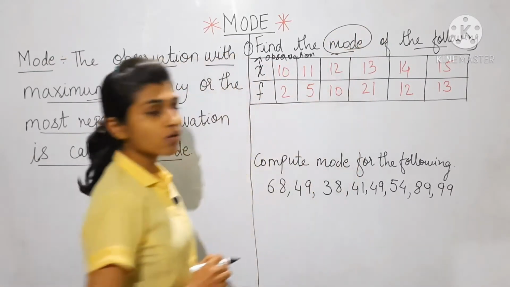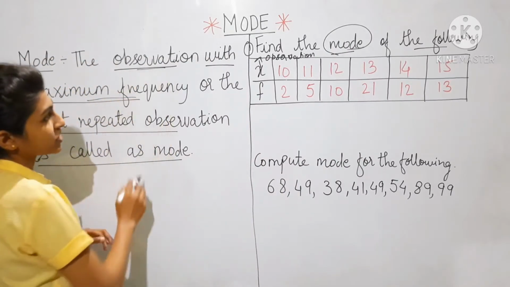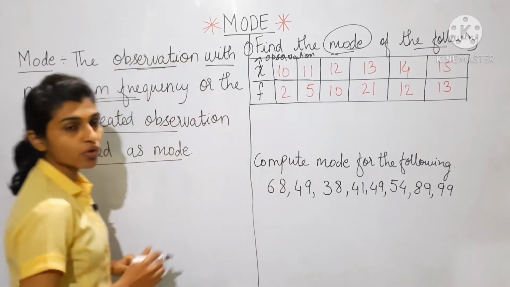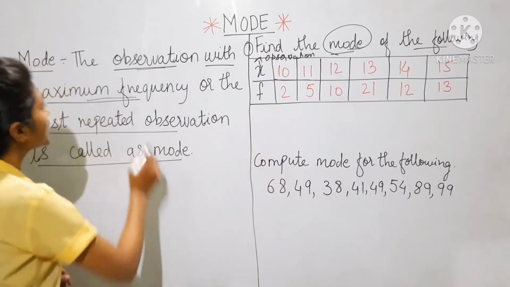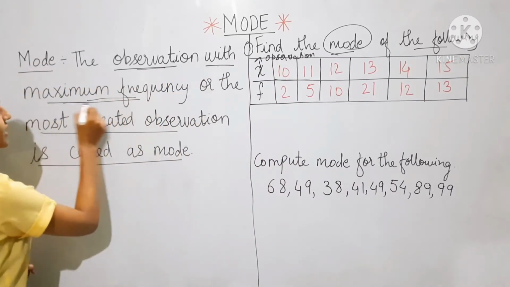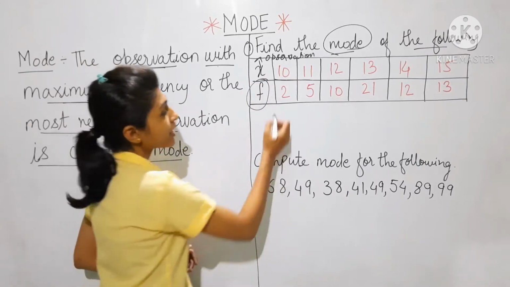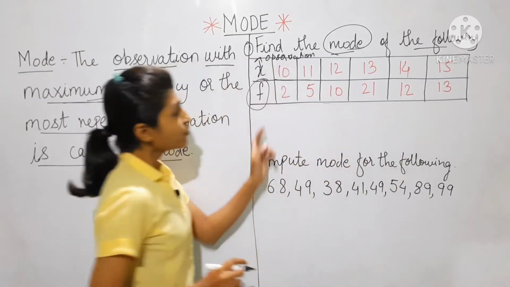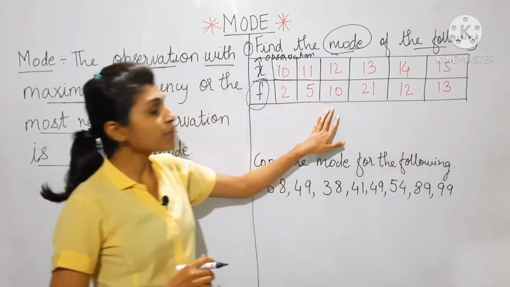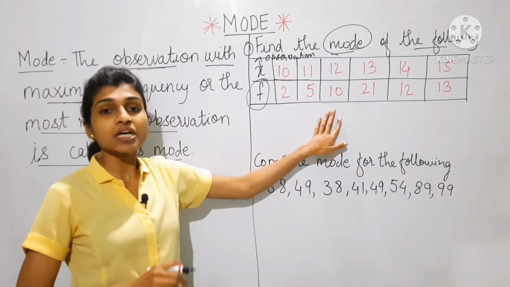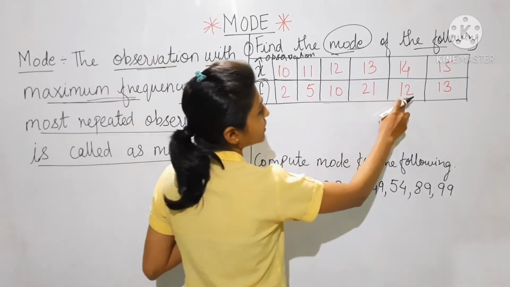So we have to find the mode. As per the definition, these are the observations 10, 11, 12, 13, 14, 15, and we need the observation with maximum frequency. F stands for frequency. Observe the frequency and see which observation has the maximum frequency. Maximum means the highest number. There is 2, 5, 10, 21, 12, 13.